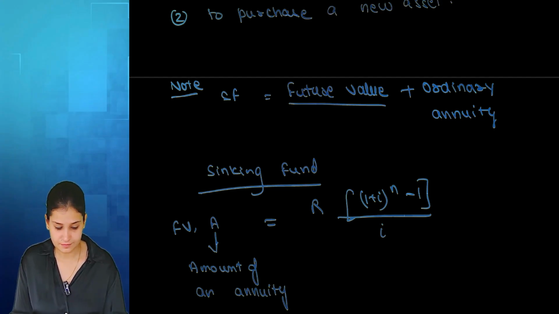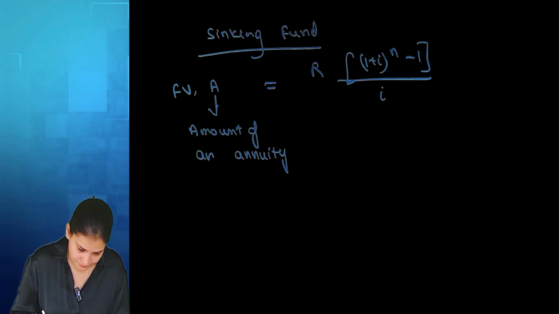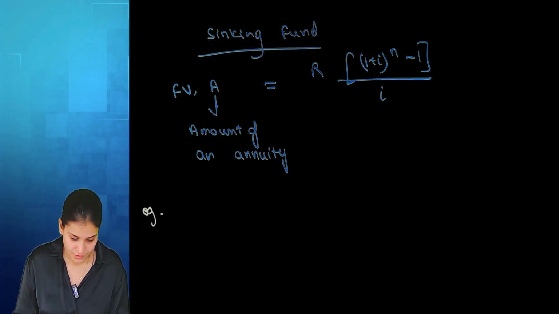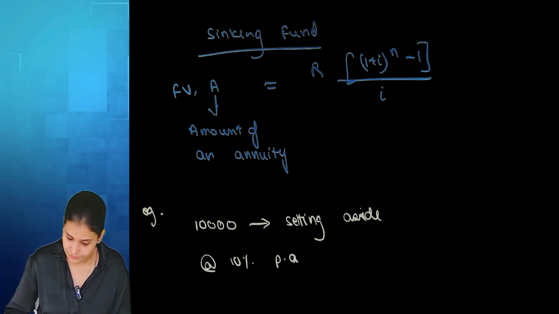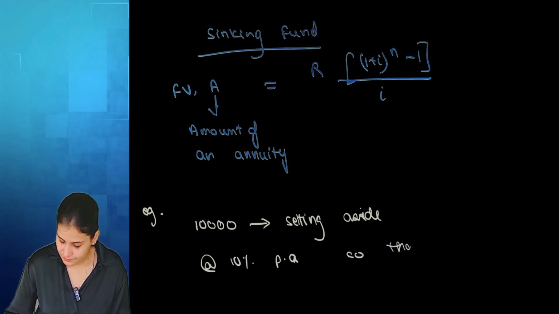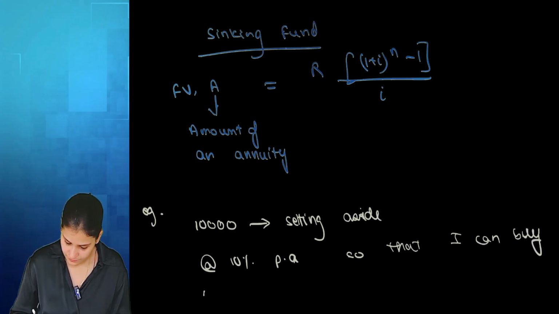Guys, clear? Yes, ma'am. For example, I'm setting aside a sum of rupees 10,000 at 10% per annum so that I can buy a car after 10 years.